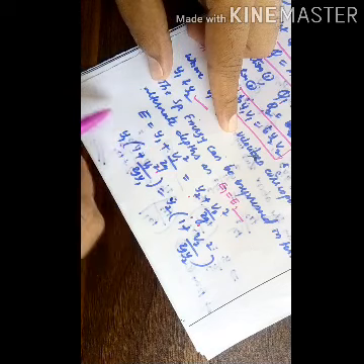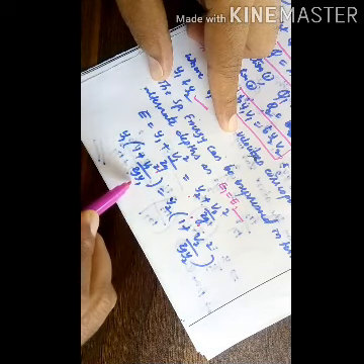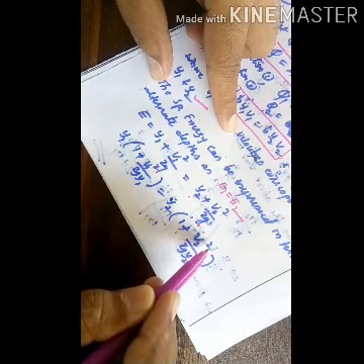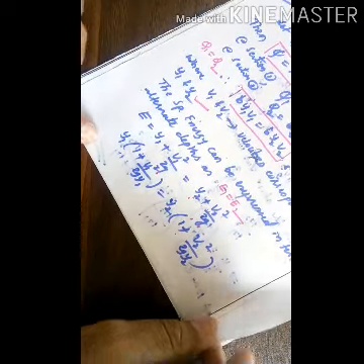Again take y1 common, then we get 1 plus v1 square by 2g y1. Here take y2 out, 1 plus v2 square by 2g y2. I hope you understood till here. Then the next,